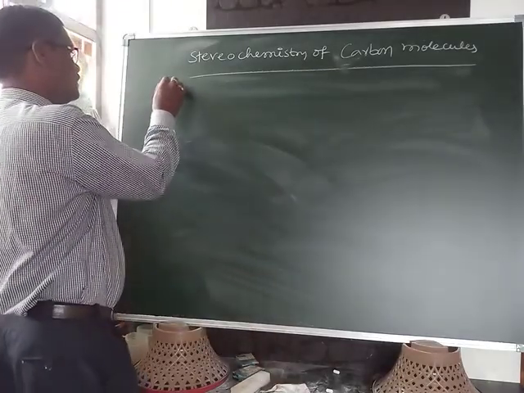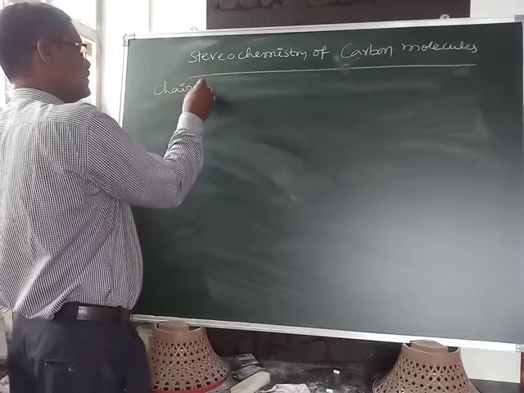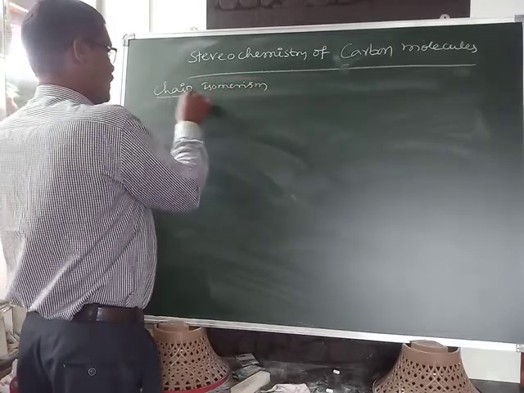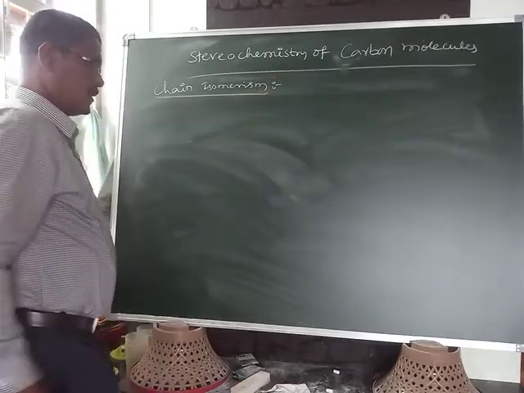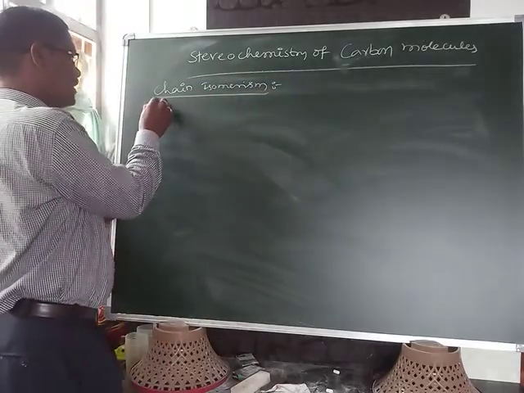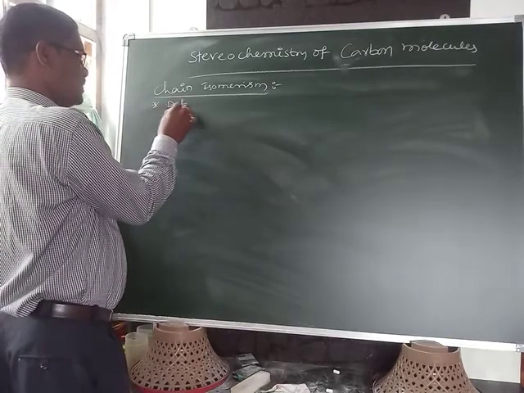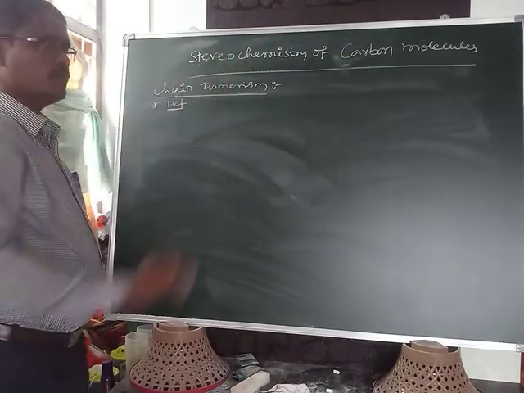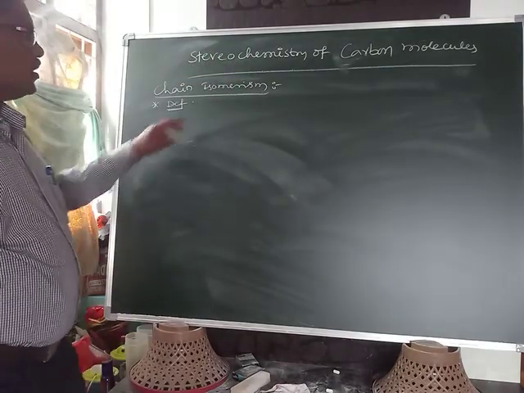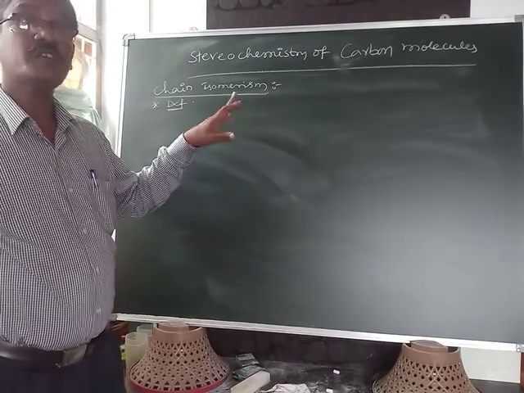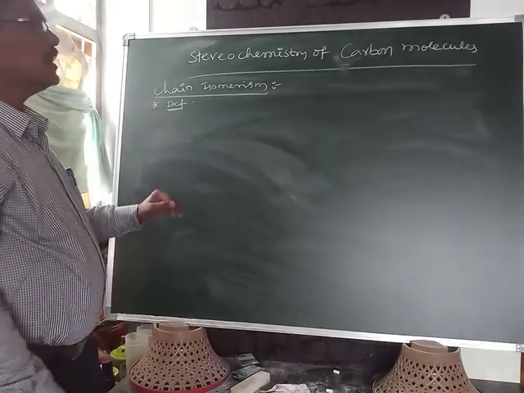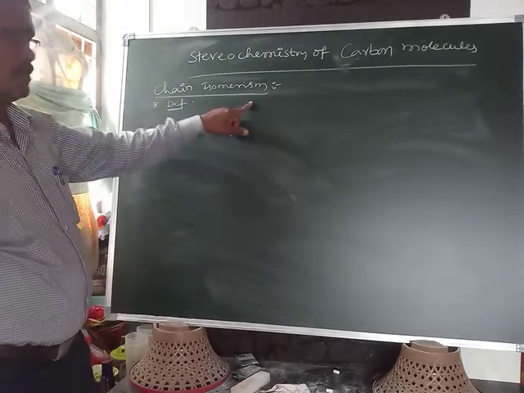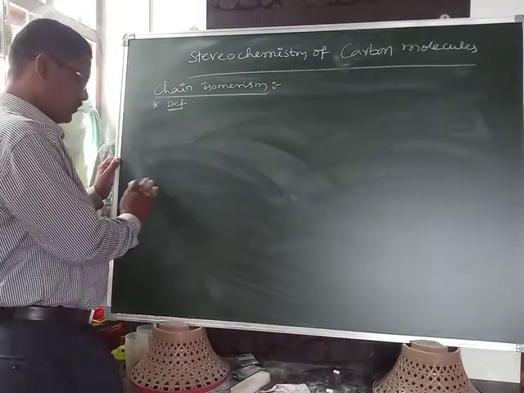Chain isomerism. In this one, the first point is the definition. The phenomenon of existence of the same structural formula but differing in the parent carbon chain is called chain isomerism. I am taking one example on it.